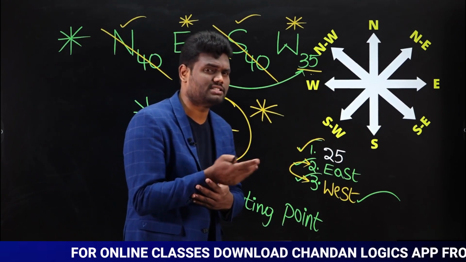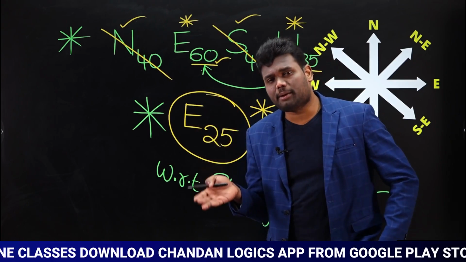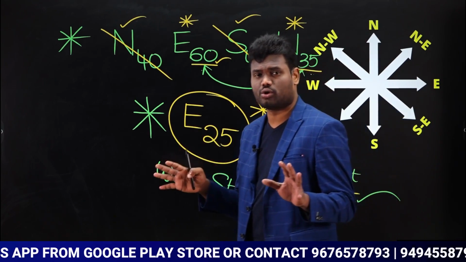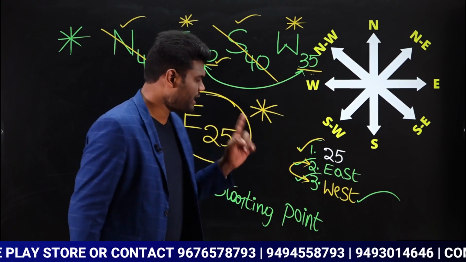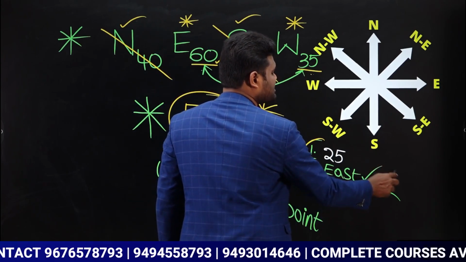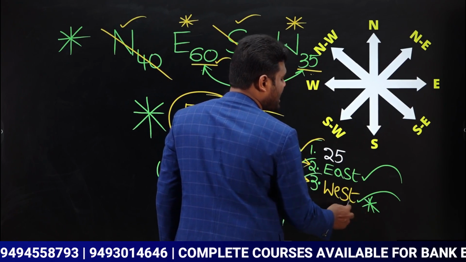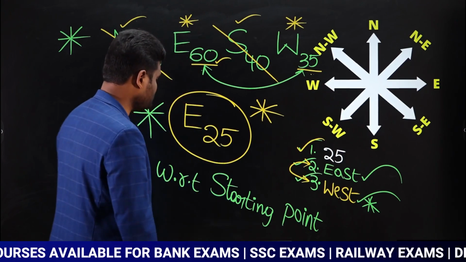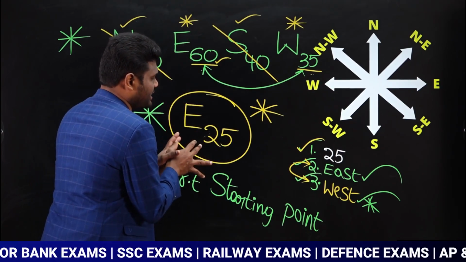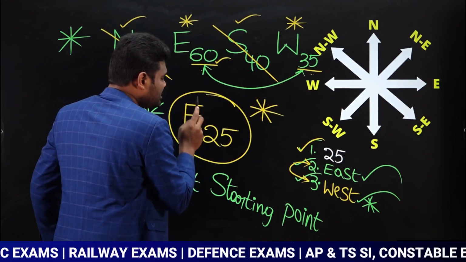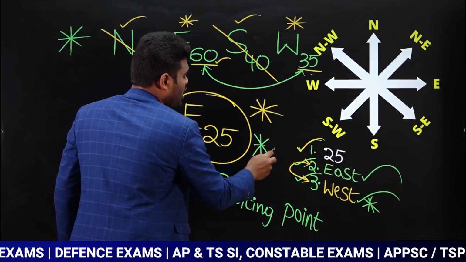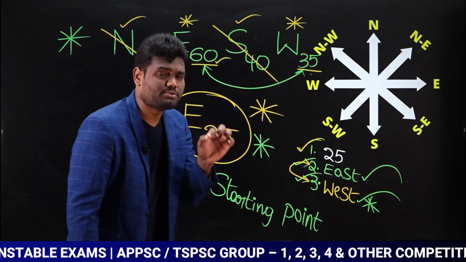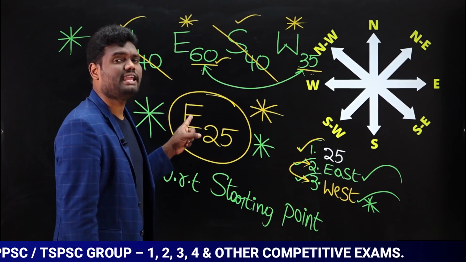Actually, distance is not going to change. It's not a matter whether it is with respect to the starting point or with respect to the ending point. Distance is going to be the same. There is no change in distance. Yes or no? But direction is going to change. Now if you observe, with respect to the starting point, the answer is east. With respect to the ending point, the answer is west. That is the reason for direction you have to maintain clarity. Whatever answer we get when we apply the shortcut technique is with respect to the starting point, which means if we observe from the starting point, then the direction is east.